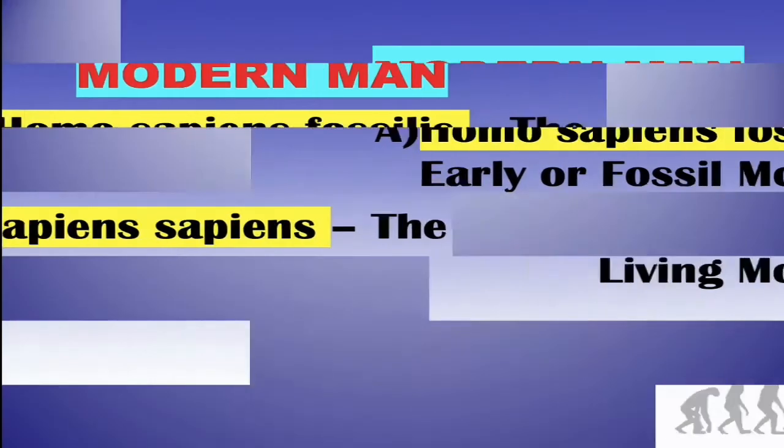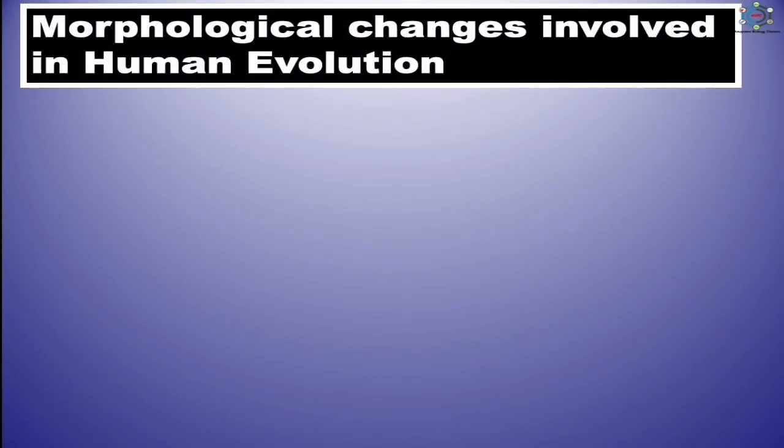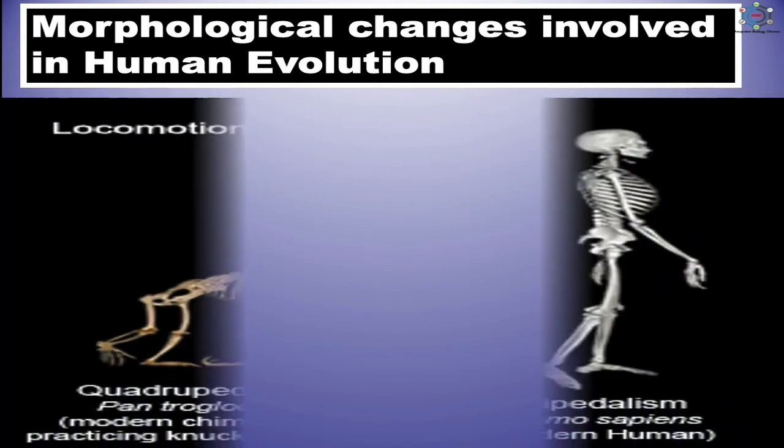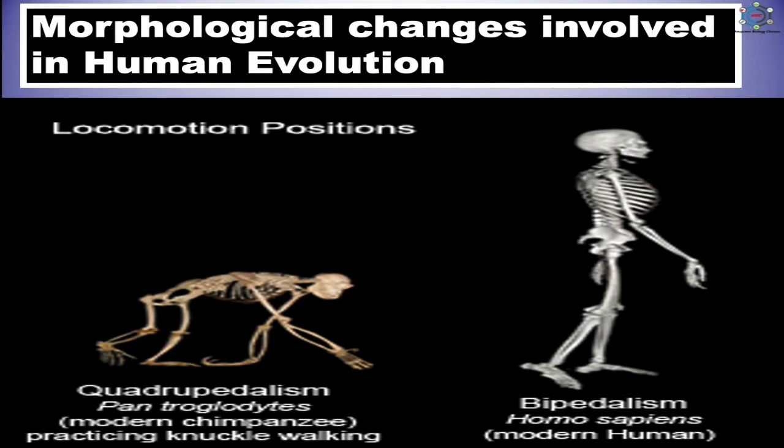Now, here you can see the morphological changes involved in the case of human evolution. So what are the morphological changes? Man has evolved by the following main morphological changes in his ancestors. First, attainment of the erect posture and the bipedal gait on legs alone. This involved considerable changes in their skeletal and muscle systems.